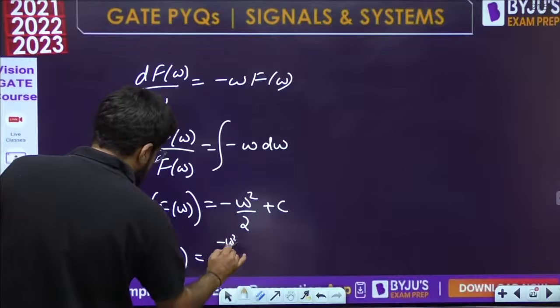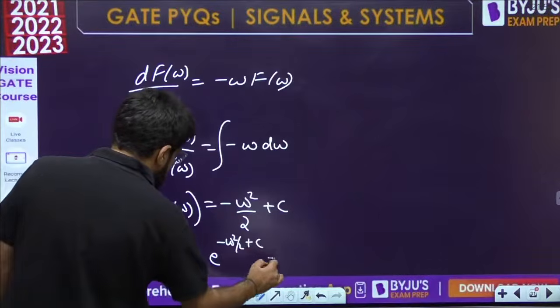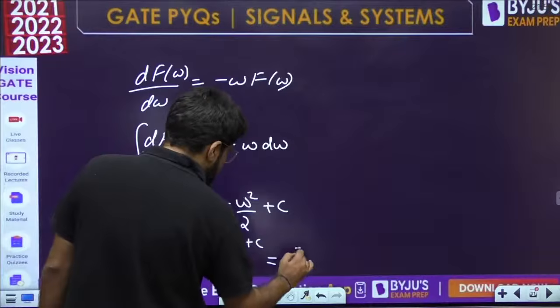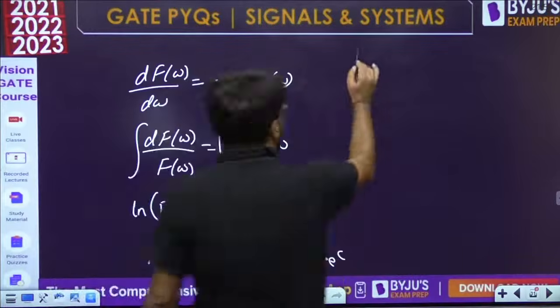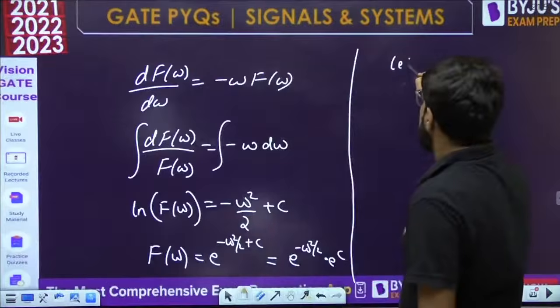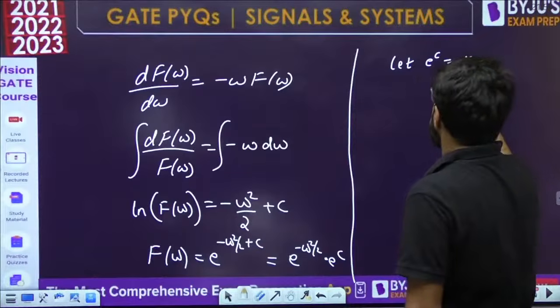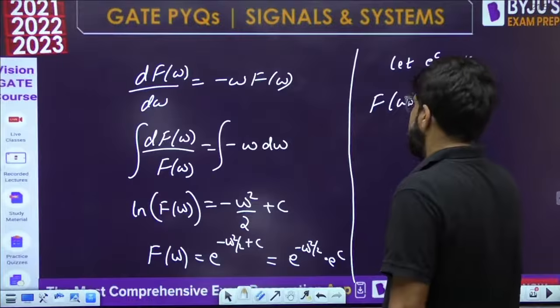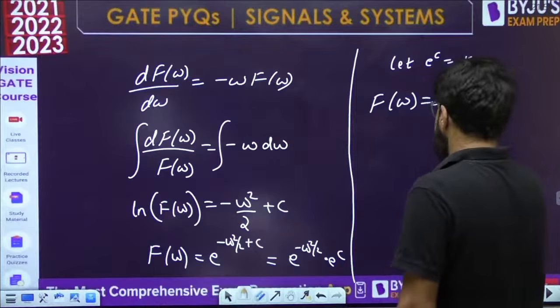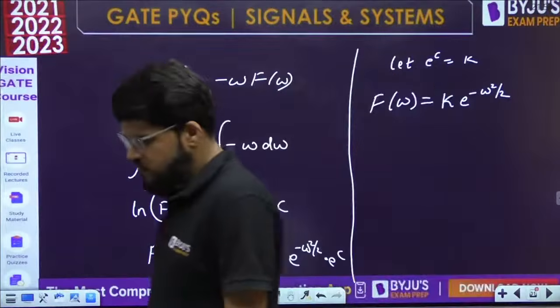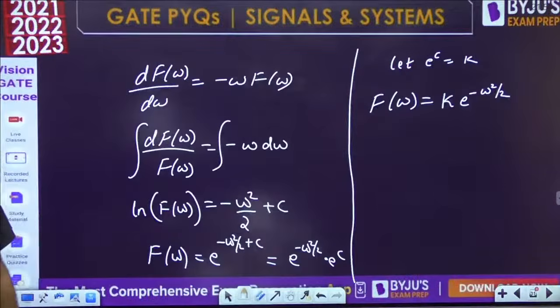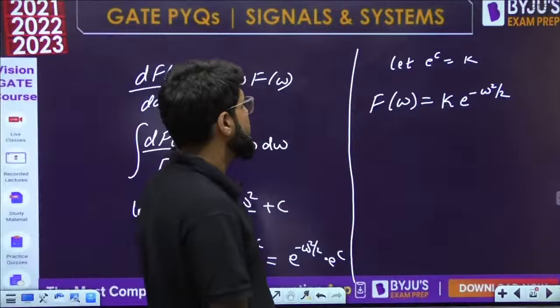E raised to the power minus omega square by 2 plus c, or we can split it as e power minus omega square by 2 into e power c. e power c is a constant, suppose some constant k. So the Fourier transform is k e raised to the power minus omega square by 2.